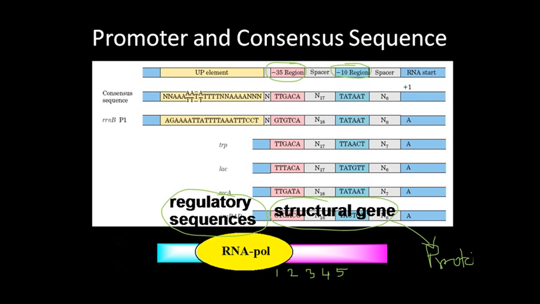RNA polymerase binds to the regulatory sequence, and when it binds, it also attaches to the sigma factor. And what it does is scan downstream, and whenever it attaches to this consensus sequence of the promoter region, we call it the promoter.